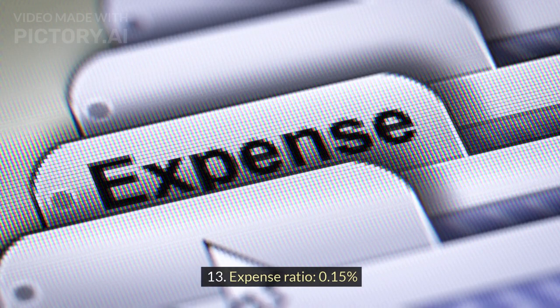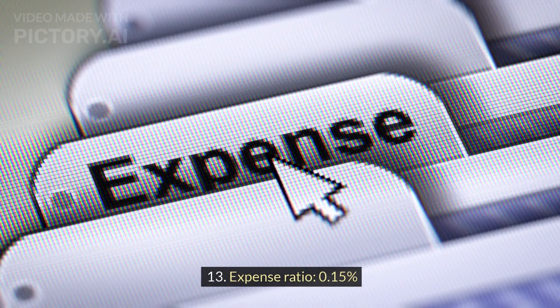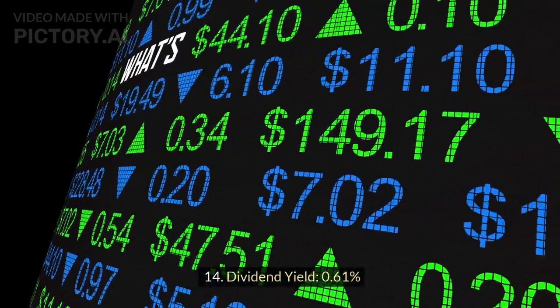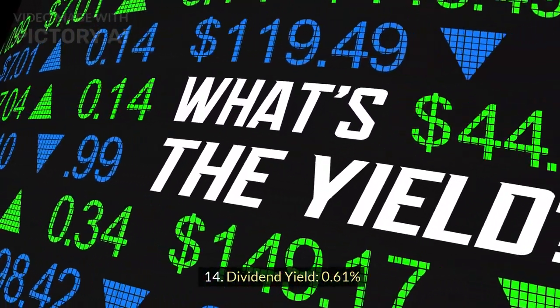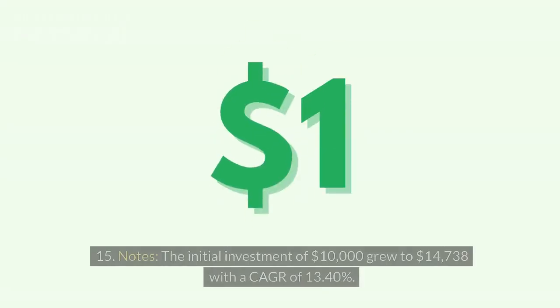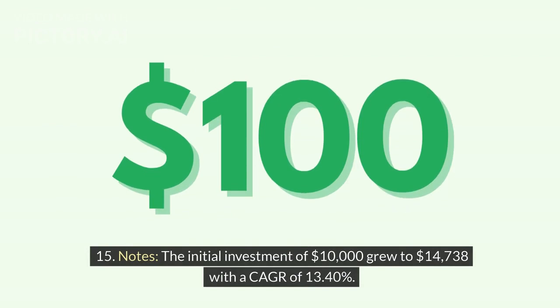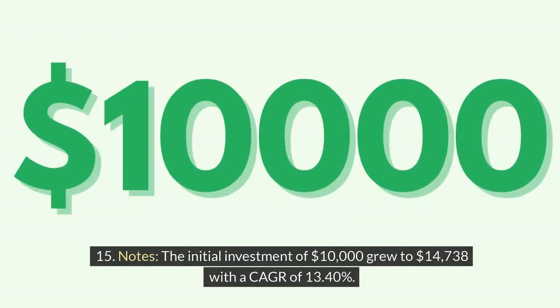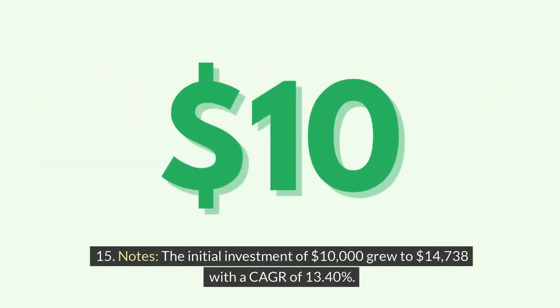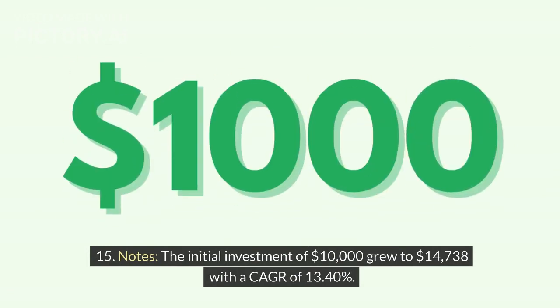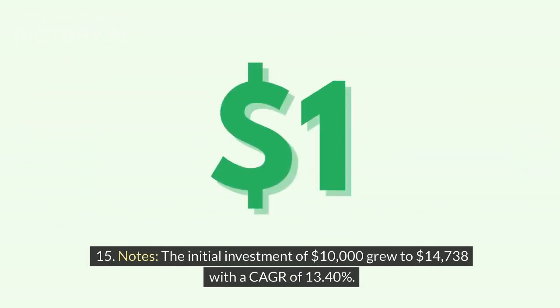13. Expense Ratio, 0.15%. 14. Dividend Yield, 0.61%. 15. Notes. The initial investment of $10,000 grew to $14,738 with a CAGR of 13.40%.